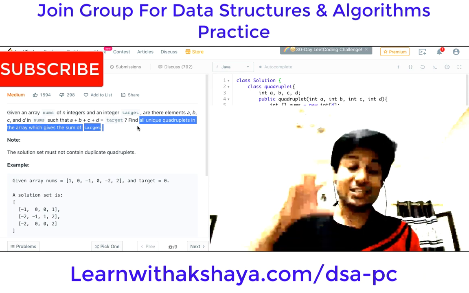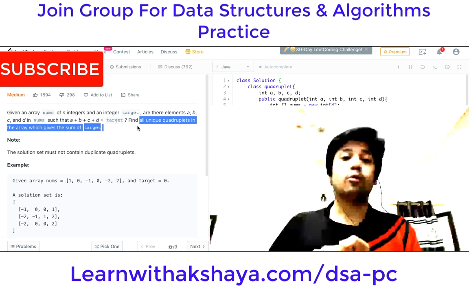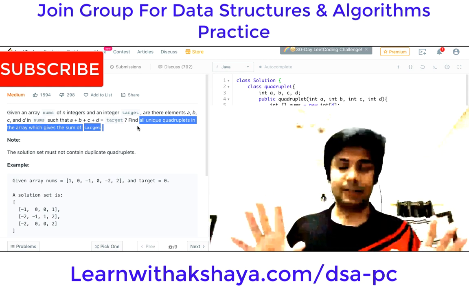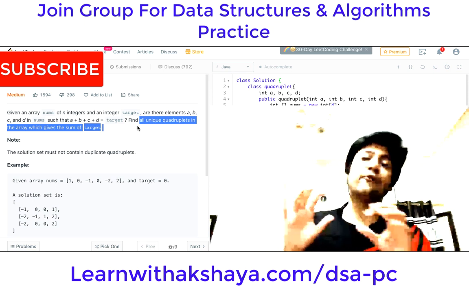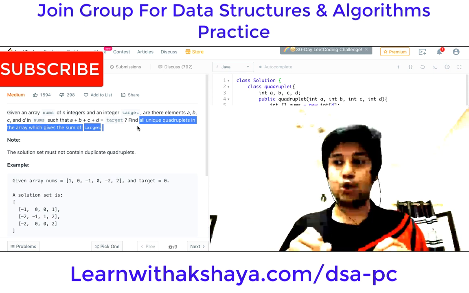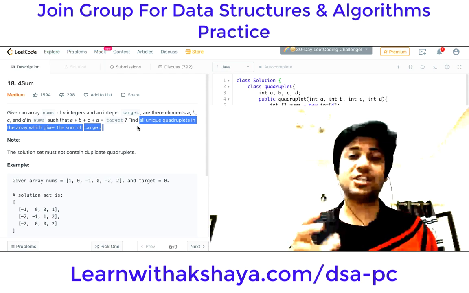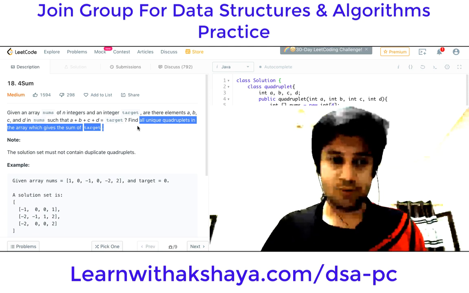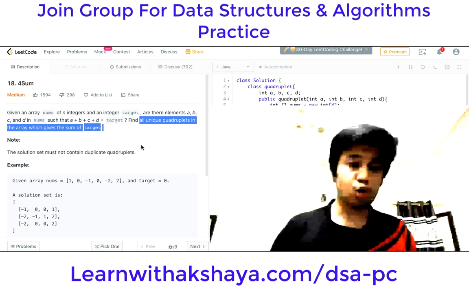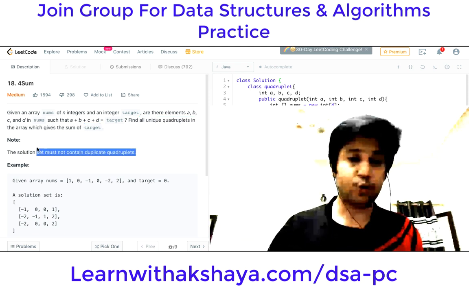You will see the genius of the solution in that, and probably it will give the light, put the seed inside your mind to maybe solve 100 more questions like this. You will be able to appreciate the beauty of the solution and apply it to further data structure and algorithm problems. Okay, the solution set must not contain duplicate quadruplets.